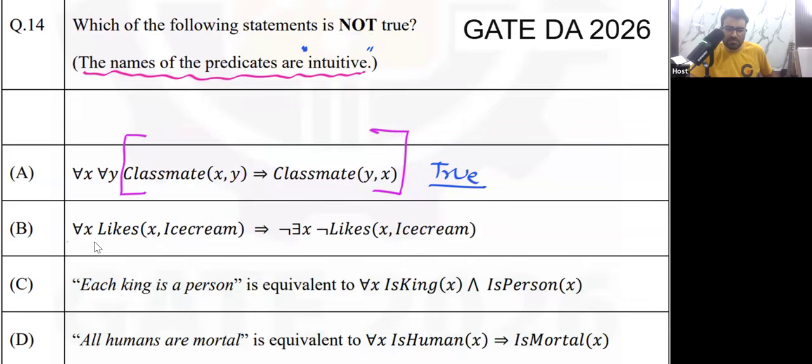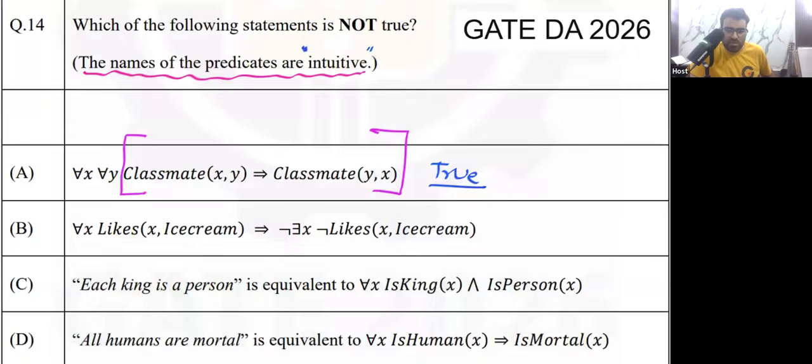Okay. What about option B? Option B is actually very simple. For all x likes x comma ice cream implies. See, there is double negation here. So you can actually simplify the RHS. Okay, let's see what will be the simplification of RHS. You just tell me. Let's see option B. Option B is something like this. In option B, we have for all x, for everyone, we are saying that likes x comma ice cream.